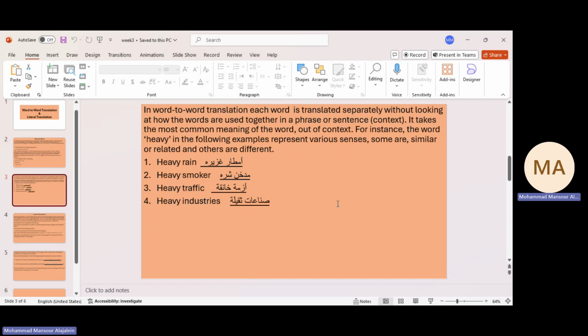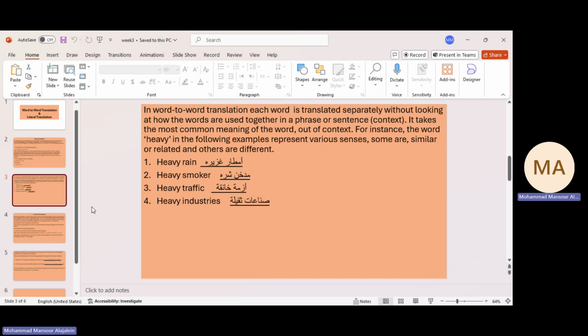If we investigate these sentences, heavy rain, we can see that the word heavy means غزيرة, and heavy smoker, شره, okay, heavy traffic, which is خانقة, and heavy industries, which is ثقيلة. So we can say heavy rain is أمطار غزيرة, heavy smoker مدخن شره, heavy traffic أزمة خانقة, and heavy industries الصناعات الثقيلة.